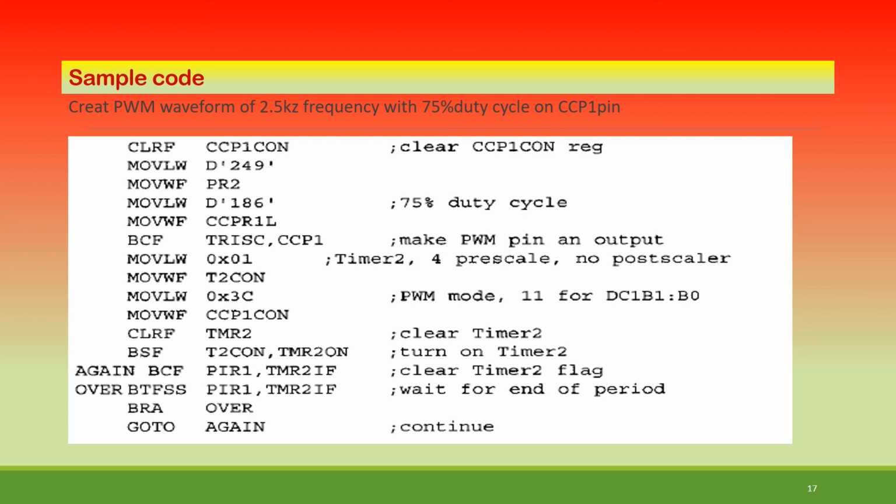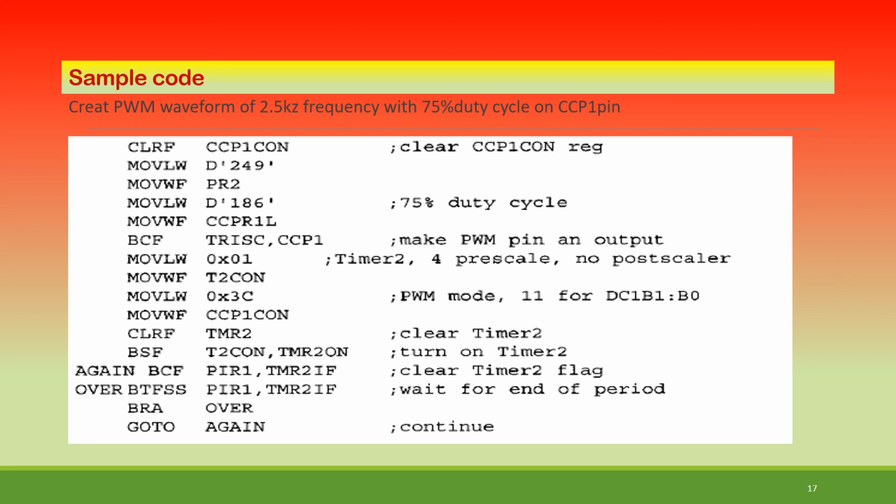And now BCF PIR1, TMR2IF, clear the Timer 2 flag, and wait for that particular end. So for that BTFSS PIR1, TMR2IF, and then branch over. It will go on doing that unless you are checking there.